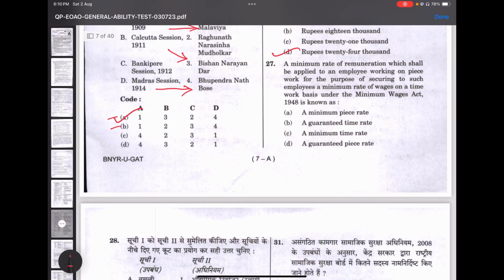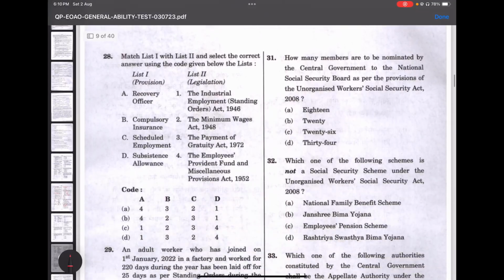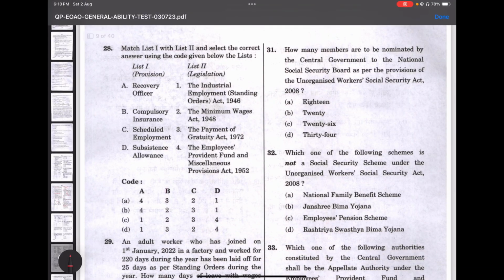A minimum rate of remuneration which shall be applied to an employee working on piece work, for the purpose of securing to such employees a minimum rate of wages on time basis under the Minimum Wages Act 1948, is a pretty easy question. It's a guaranteed time rate, option B. So the next question, 28.